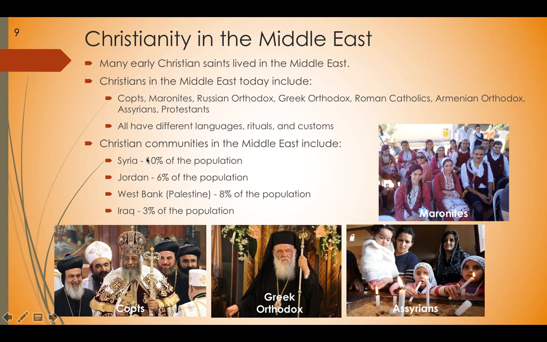Christianity in the Middle East. There are a lot of different kinds of Christians in the Middle East. We have the Maronites, the Assyrians, the Greek Orthodox, the Copts, and a lot of other types of Christians. Christian communities still exist in the Middle East, some in Syria, 10%. That's where a lot of the Assyrians live. Jordan has 6% of the population. West Bank and Palestine has 8%. And Iraq has 3% Christians. Mostly, though, the Middle East is Islam.